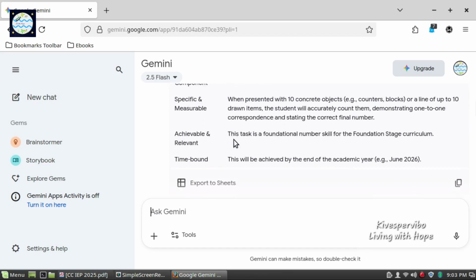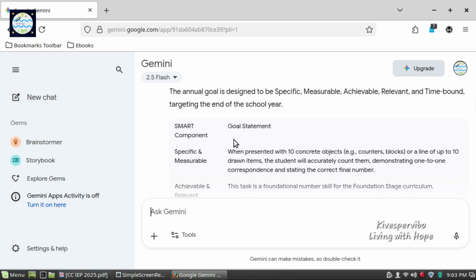Under the SMART component Achievable and Relevant, we have the goal statement: this task is a foundational number skill for the foundation stage curriculum. Under the SMART component Time Bound, we have the goal statement: this will be achieved by the end of the academic year, for example June 2026.